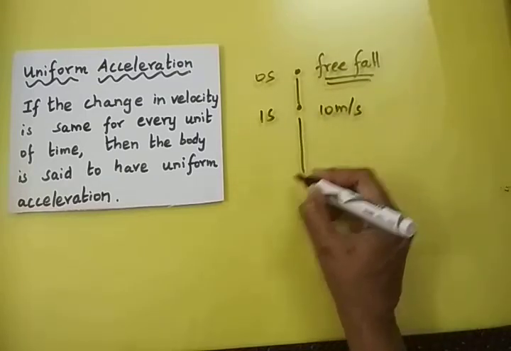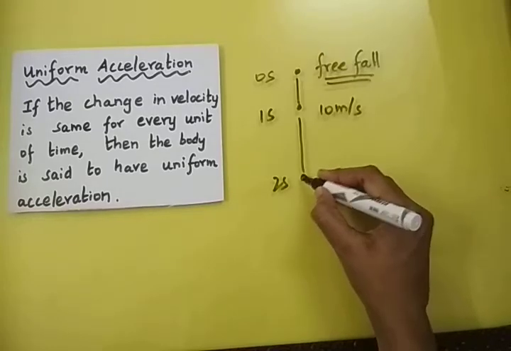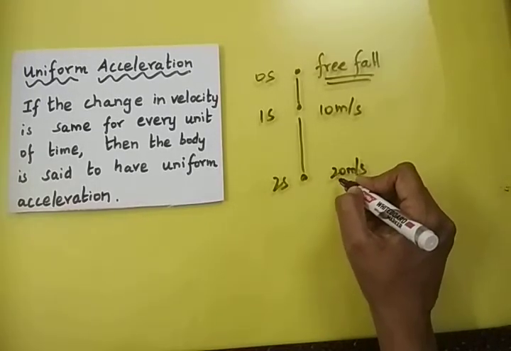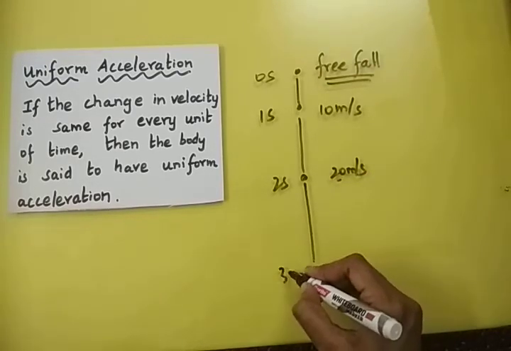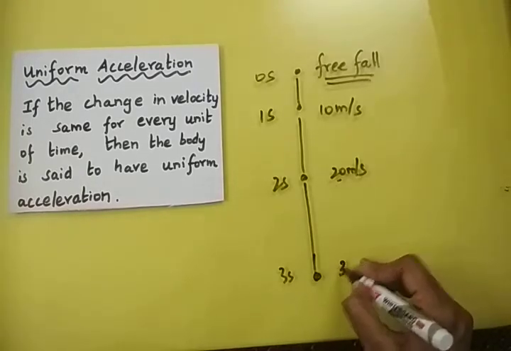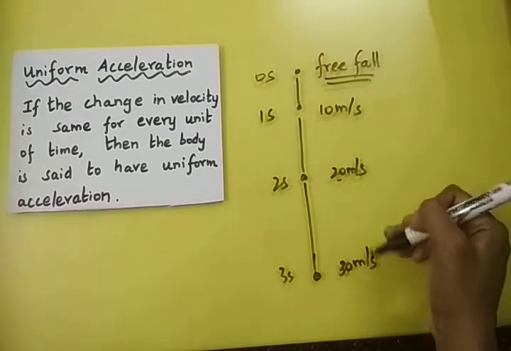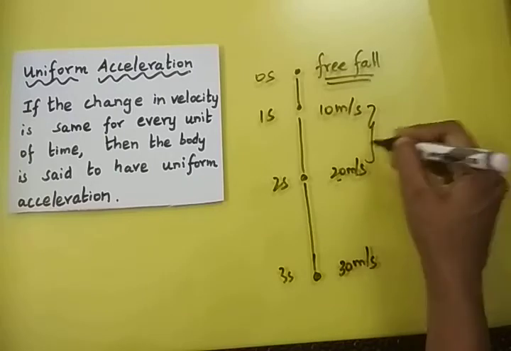After 2 seconds, the speed of the ball will be 20 meter per second. Then after 3 seconds, it will arrive at a velocity of 30 meter per second. So this is the increase in the velocity of the ball. If you see the increase for every second, it will be a uniform increase.